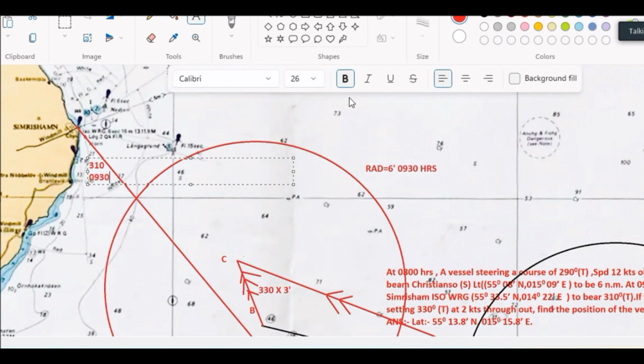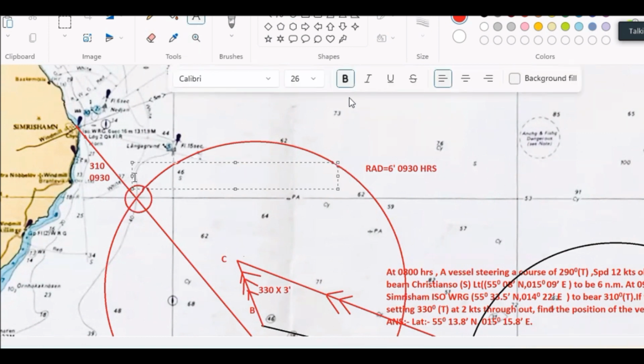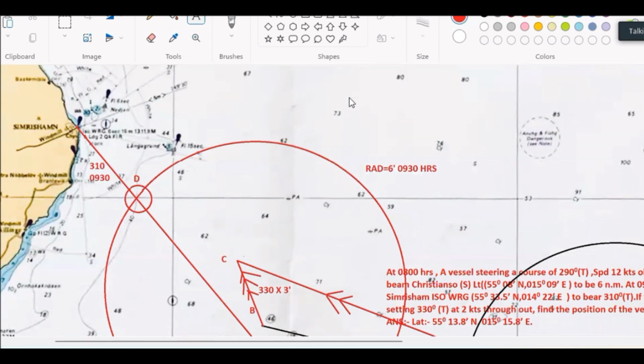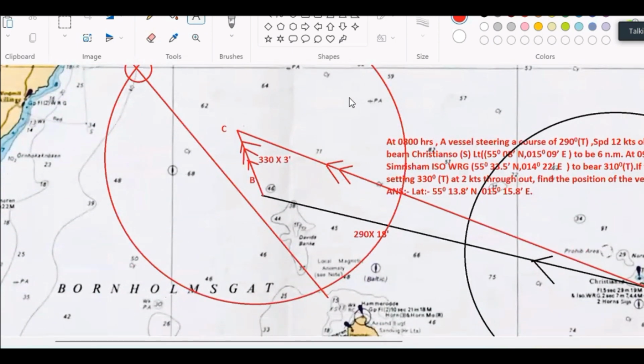Same time. That means the vessel will be at one of the two positions where the line and the circle intersect. So the vessel can be here. I give a name, point D. Now I have to give a judgment: which one is correct and which one is wrong? Like the last problem, one position is D, the other one is your E point. Anywhere the vessel can be.